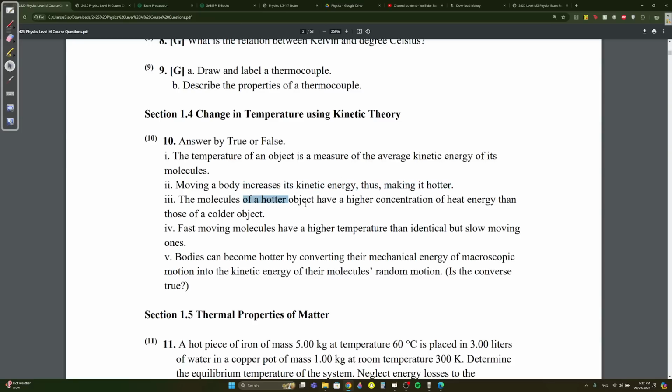True. The molecules of a hotter object have a higher concentration of heat energy than those of a colder object. True. Fast moving molecules have a higher temperature than identical but slow moving ones.